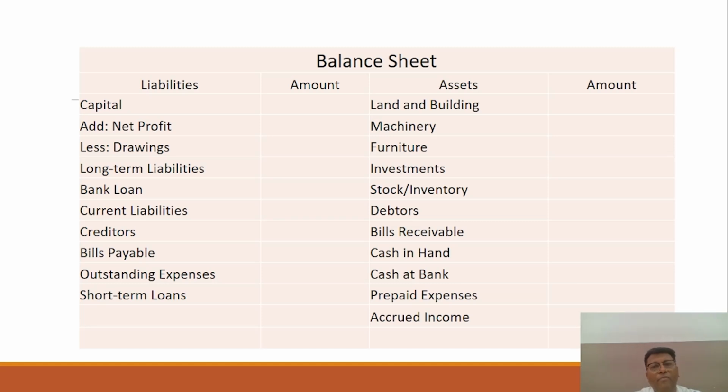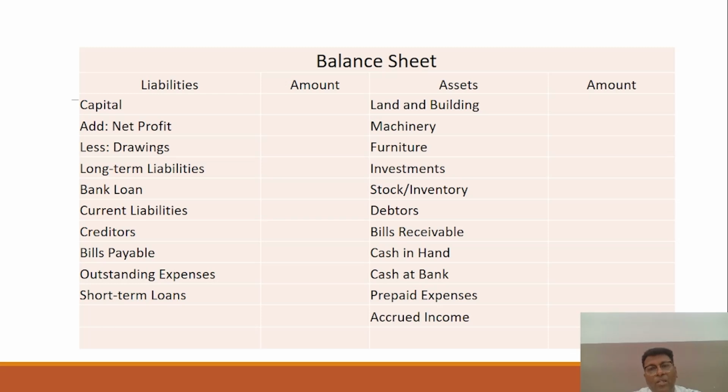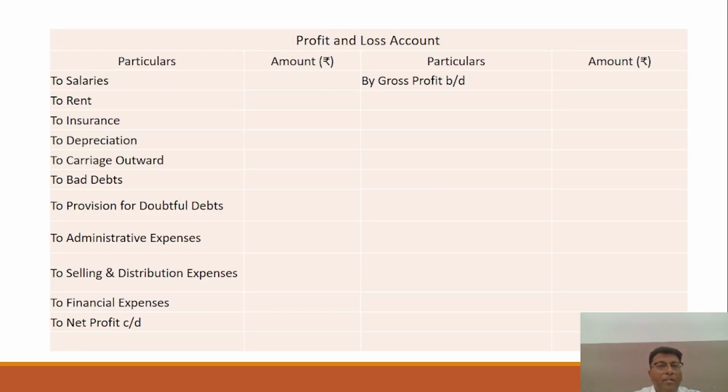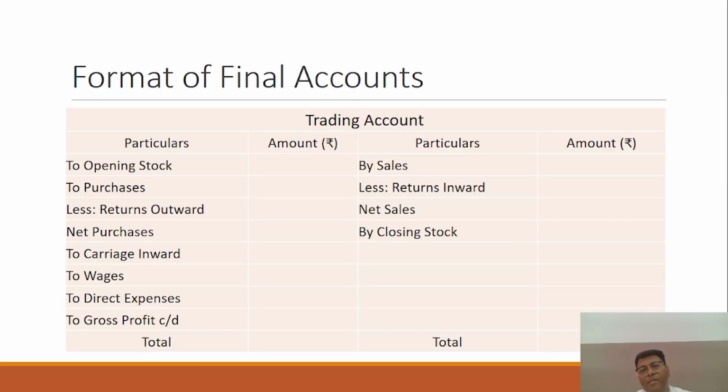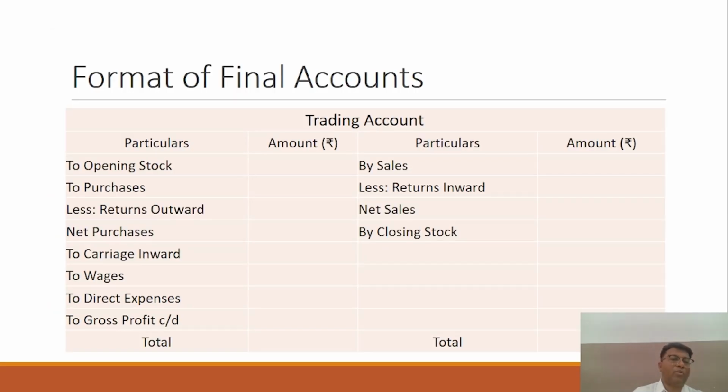Now you are familiar with the formats of the trading account, P&L account, and balance sheet, right? So how will you prepare these accounts with the help of these formats? My suggestion to all of you is that first of all you should go through these formats of the trading account, P&L account, and the balance sheet, because once you are familiar with the terms, once you know exactly what item would be shown on which side of the account, and in which account, and whether it is related to direct cost or indirect cost.